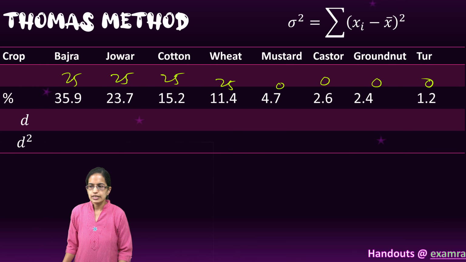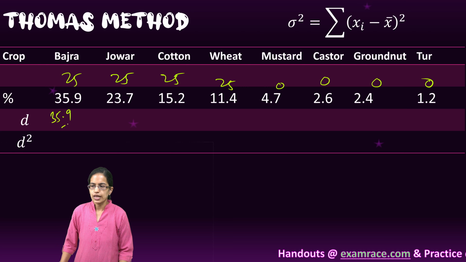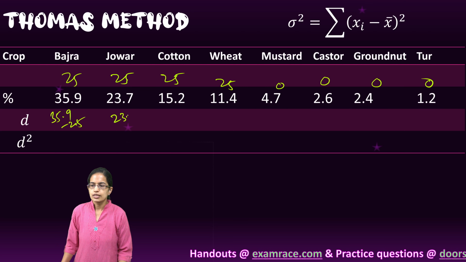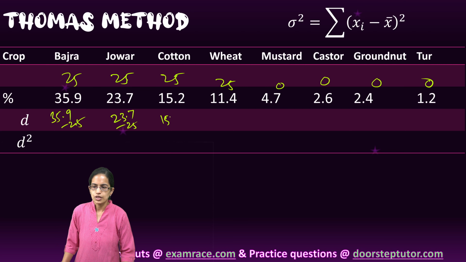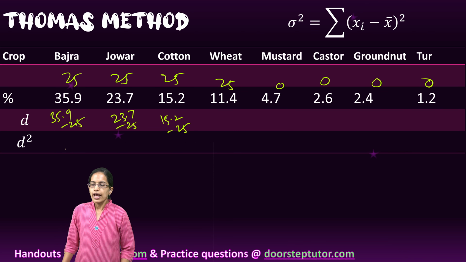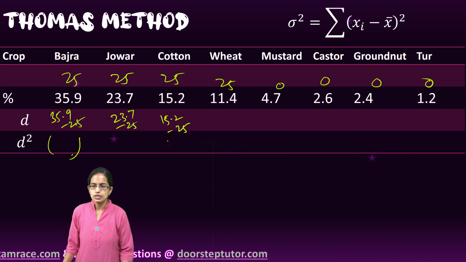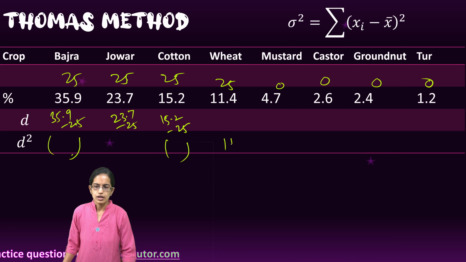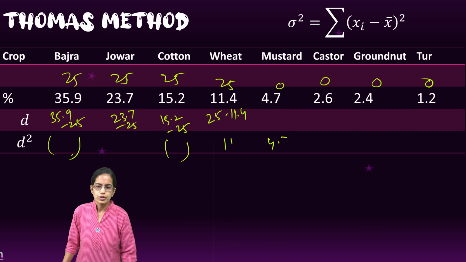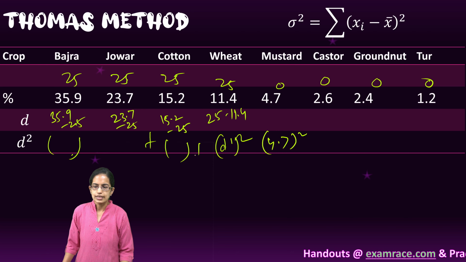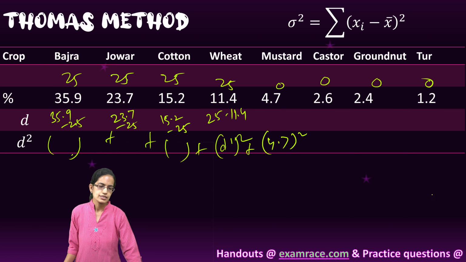Then I would again take the differences between these: 35.9 minus 25, 23.7 minus 25, 15.2 minus 25, and then I would square the differences that would come here. So 25 minus 11.4 and then 4.7 square. So all the values, the differences and the squares, and then I add up all these and I get the answer again.